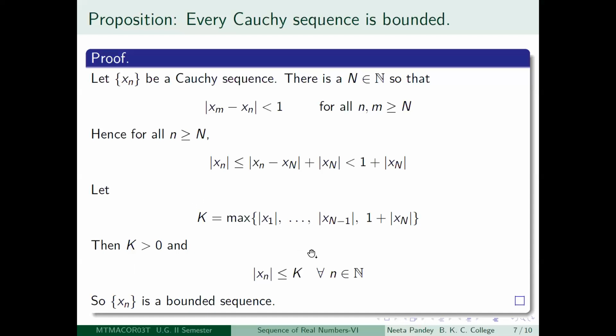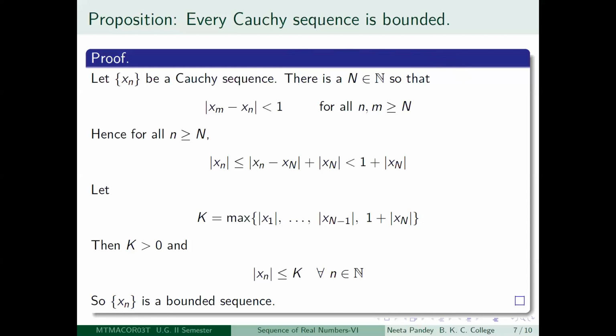And also for little n greater than or equal to capital N, mod xn is less than 1 plus mod x capital N, and that is less than or equal to K. So mod xn is less than or equal to capital K for all positive integers n. So you have got that a Cauchy sequence is necessarily bounded.